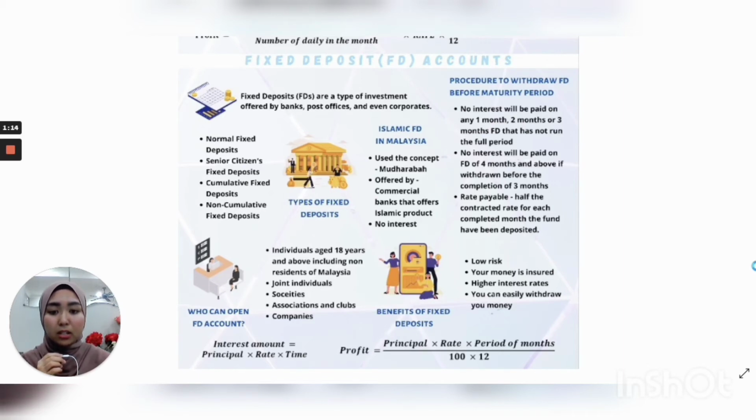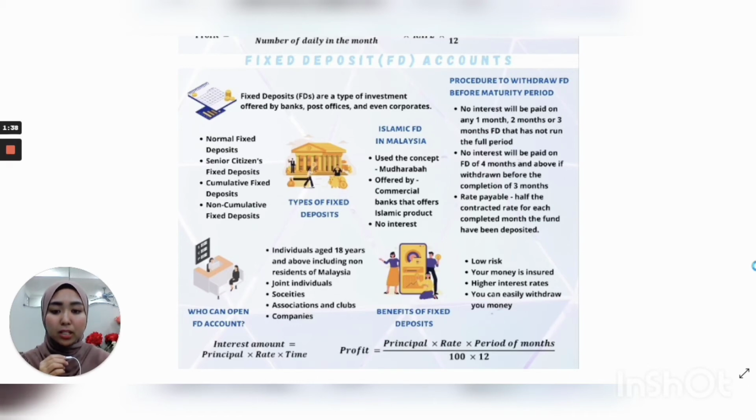Second is senior citizens fixed deposit. It is applicable for individuals above 60 years of age. Senior citizens are eligible for special rates and flexible tenors. Next is cumulative fixed deposit. Their interest is compounded every quarter or year and paid at the time of maturity. It helps substantially grow your savings.